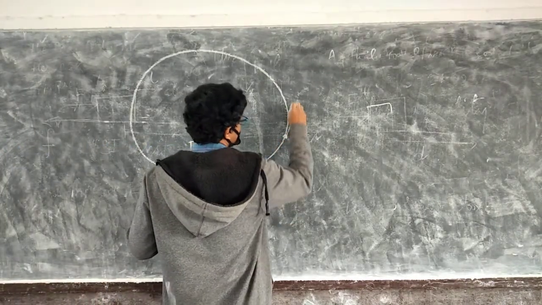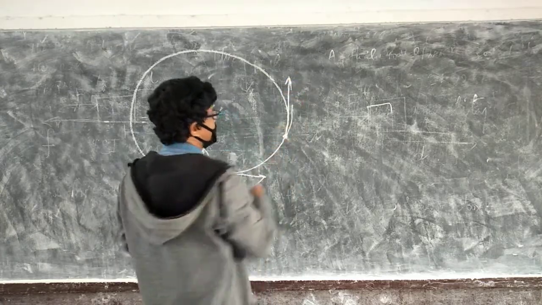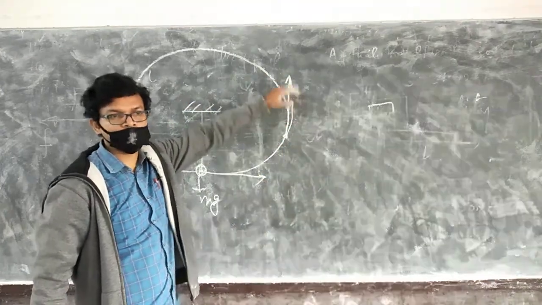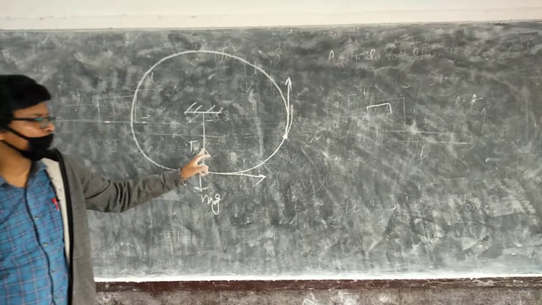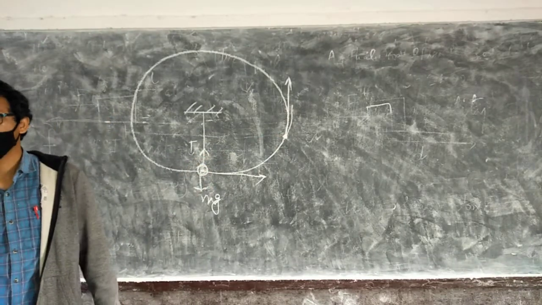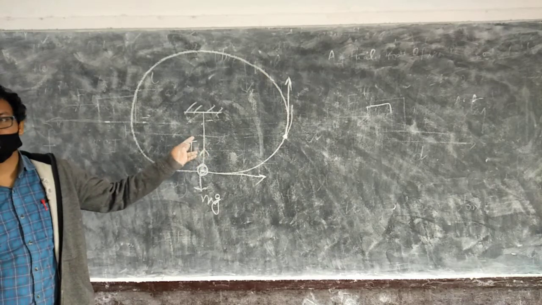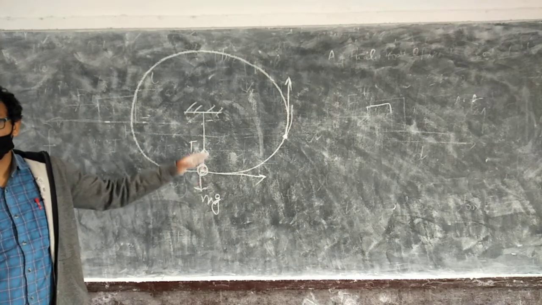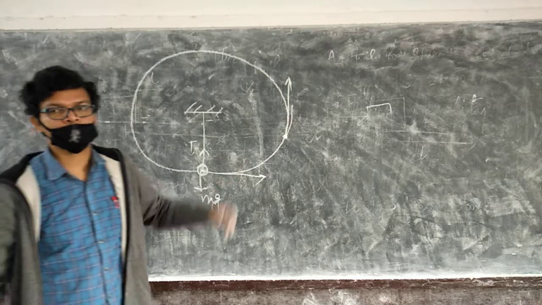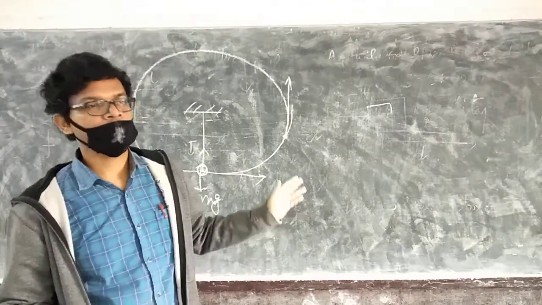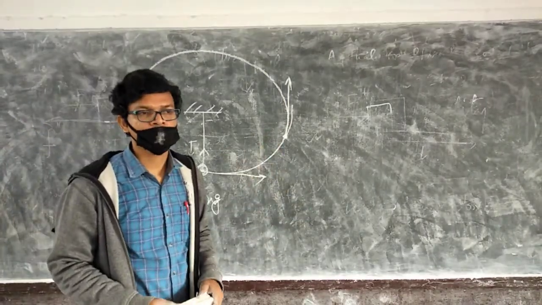Here, this is the direction of displacement. So displacement and force are perpendicular, so work done by this tension is zero. Tension is a force on the string. So this is the example. There are so many places where work done is zero.